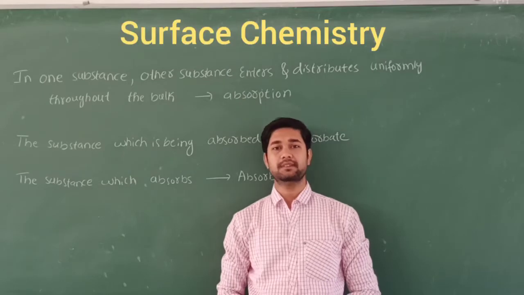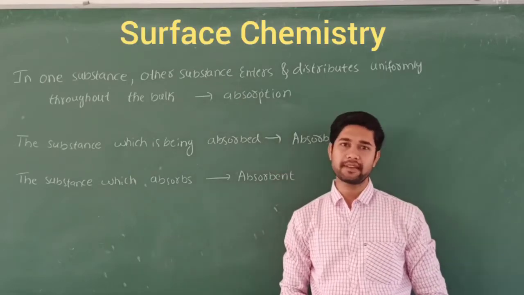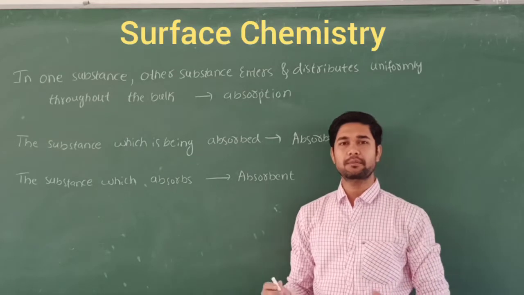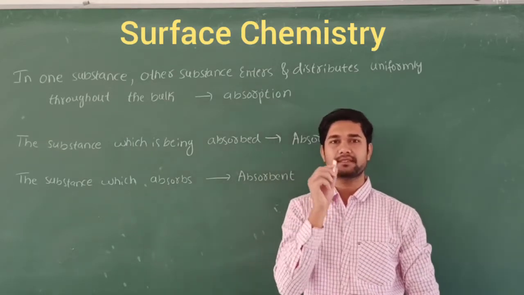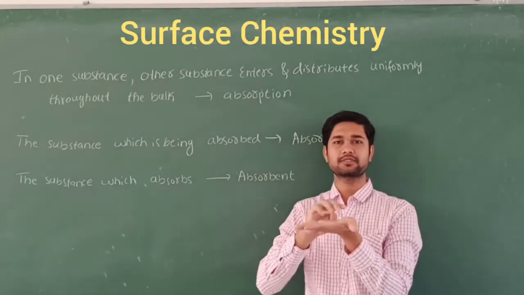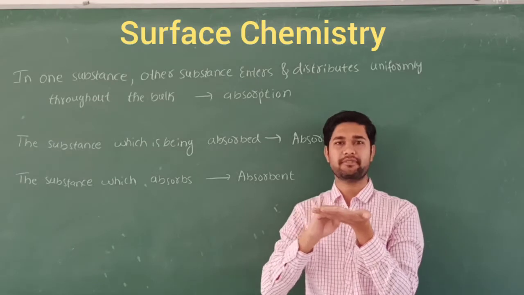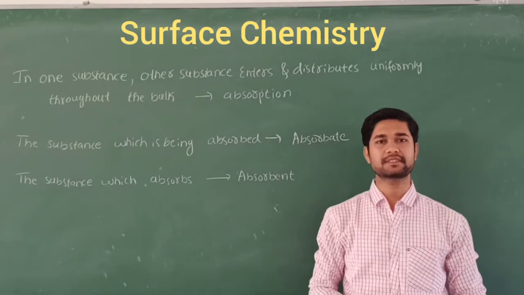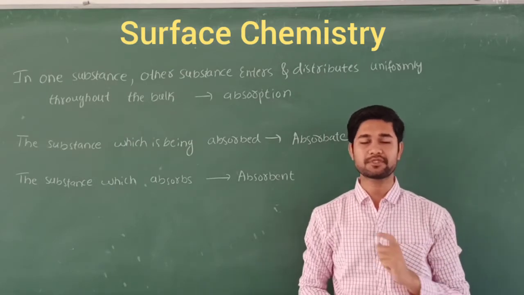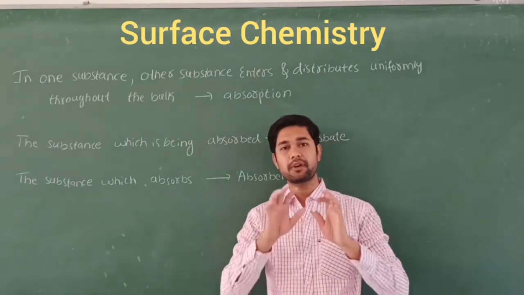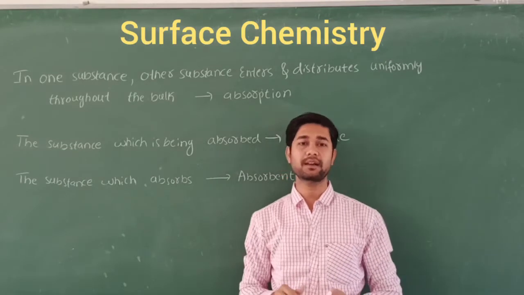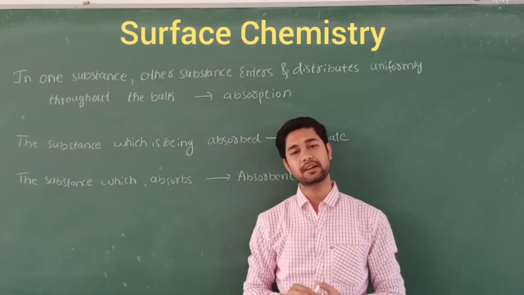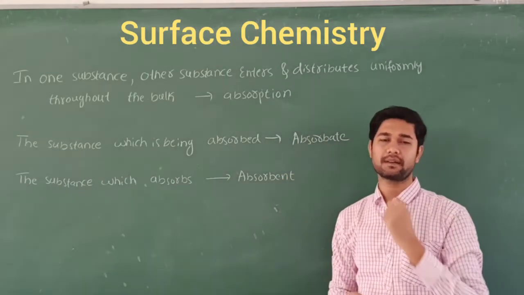Let's begin with the new chapter called surface chemistry. What do you mean by this? As the name indicates, surface. Surface means, if you take my hand, this upper face is called the surface, and this is called below the surface. So surface chemistry is a branch of chemistry that deals with the various phenomena occurring at the surface or interface.